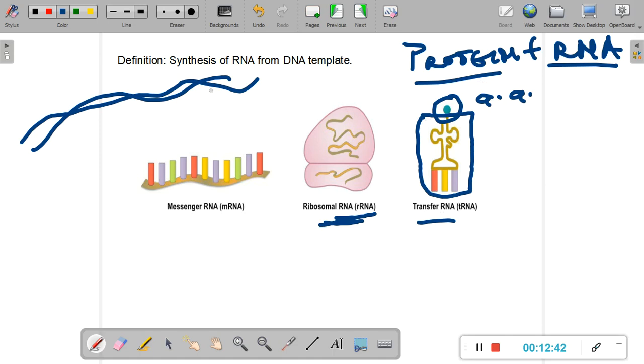I hope you've understood the definition of transcription. And transcription, once again, let us just go through it, is the synthesis of an RNA molecule from the DNA template. Now it can be any kind of RNA. It can be the mRNA, the rRNA, or the tRNA.